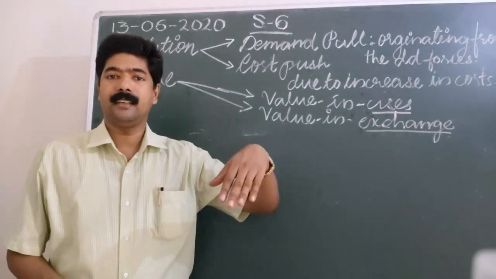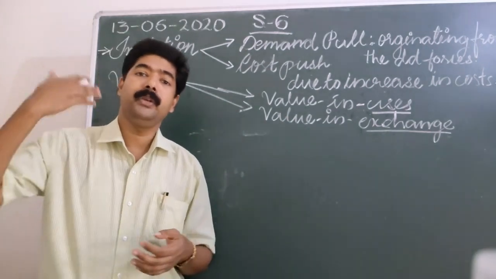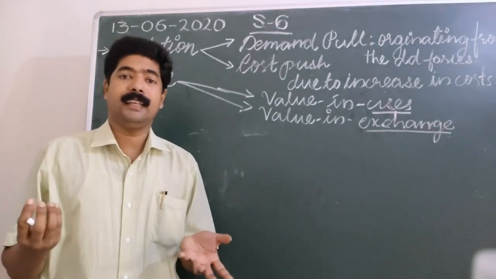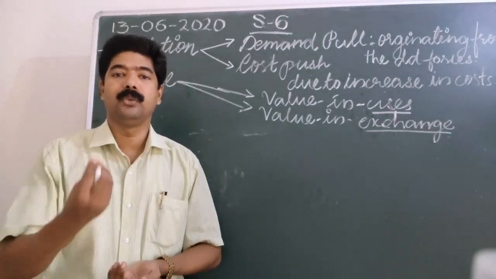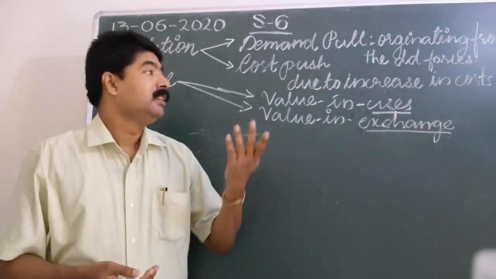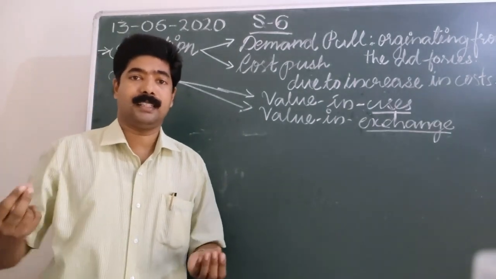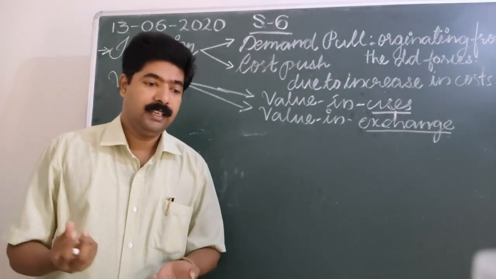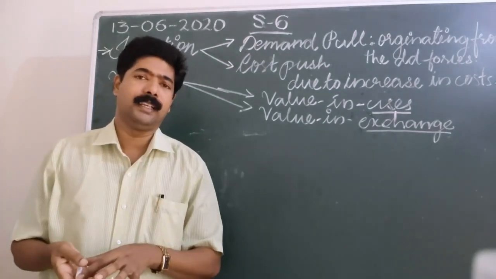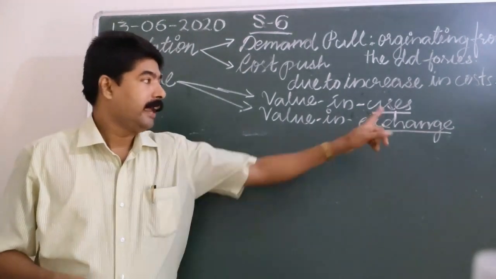On the other hand, some commodities may have more use value than exchange value. Commodities like necessities, like food. What type of value do they have? More use value. Whereas valuable commodities like precious jewelry, metals, and other valuable things may have more exchange value.